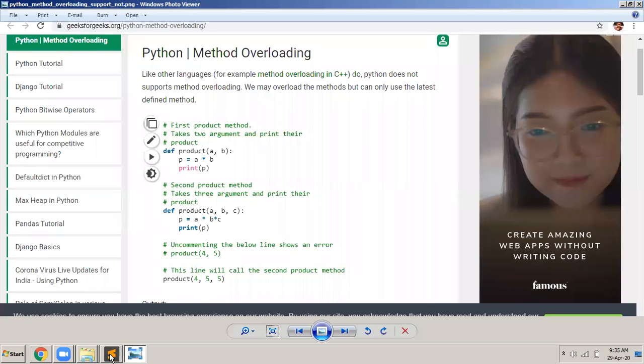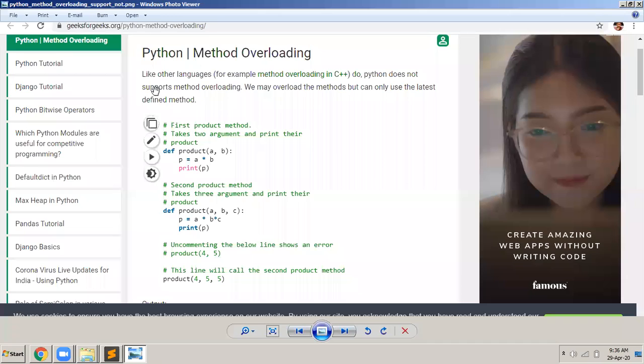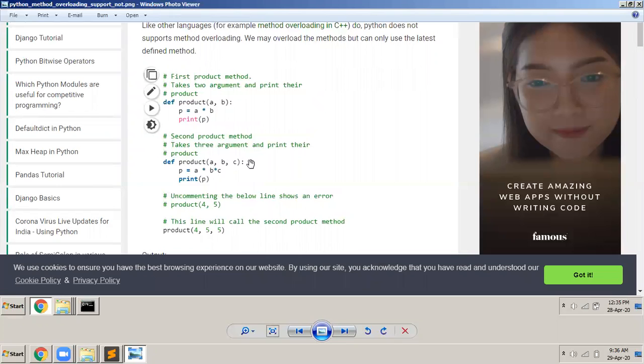But if your class contains two functions with the same name and different parameters, this is called polymorphism, in other words, method overloading. Remember, I was surprised yesterday when I saw this. Python does not support method overloading. We may overload the method, but can only use the latest definition. What he says is I can have a function like this product function. I define a function called product which takes two parameters a and b, and then p is equal to a star b, and then I can print p, the product.